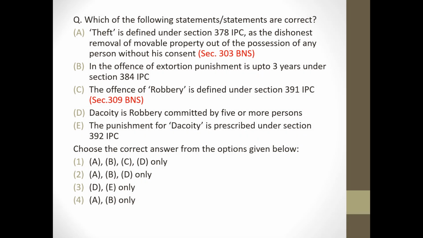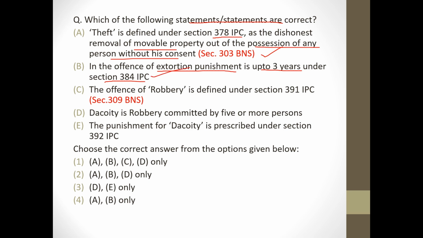Next question. Which of the following statements are correct? Theft is defined under section 378 IPC as the dishonest removal of movable property out of the possession of any person without his consent. Correct. In the offence of extortion, punishment is up to 3 years under the section 384 IPC. Correct.